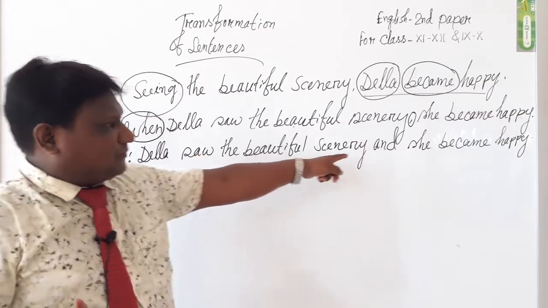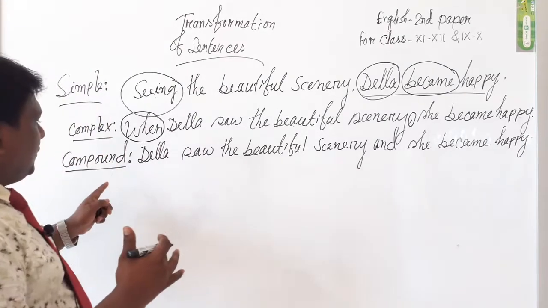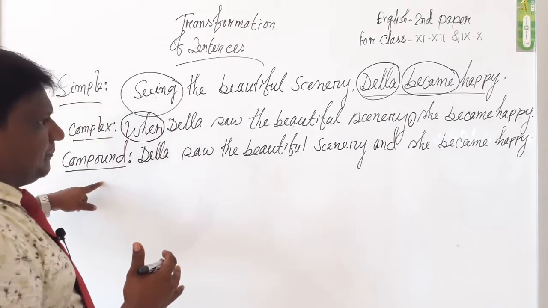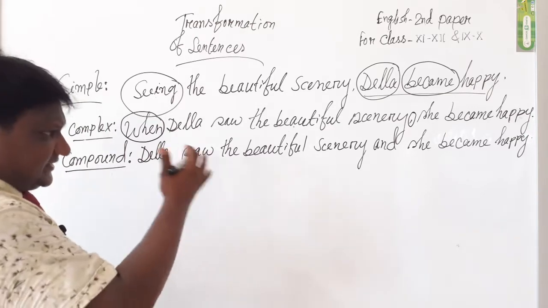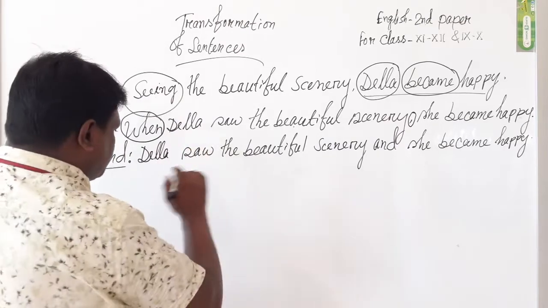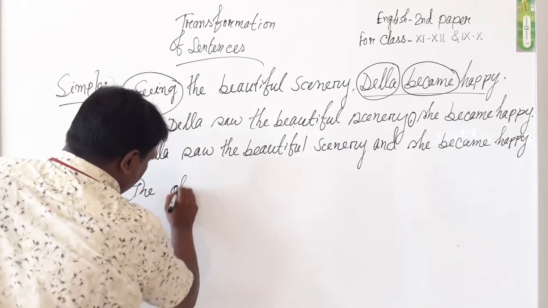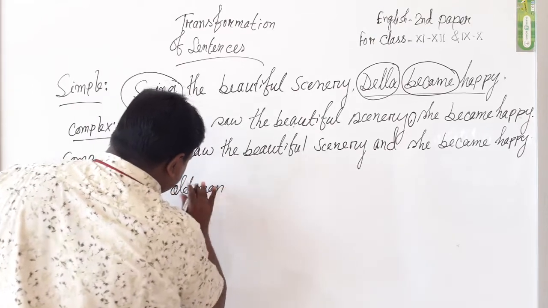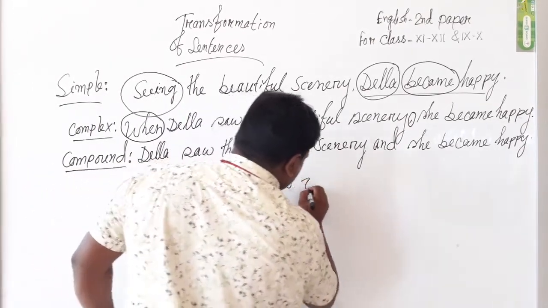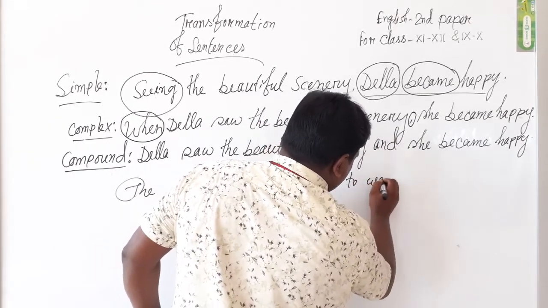I think everybody will be benefited from the topics, and it is clear to all the students how to go from simple to complex to compound. Now let's take another rule from the chart. Here we use: the old man was too weak to walk.